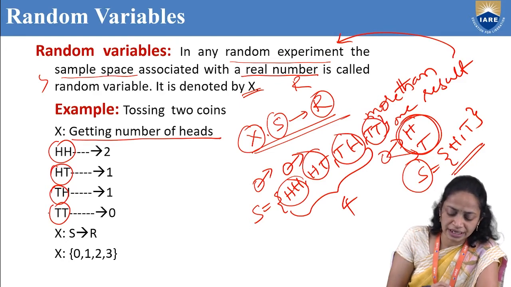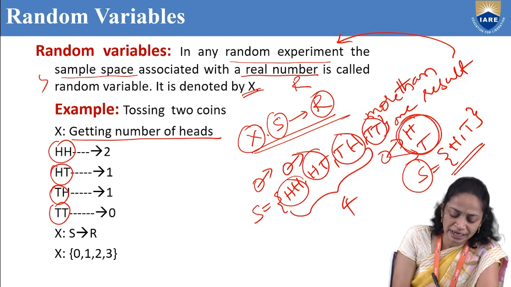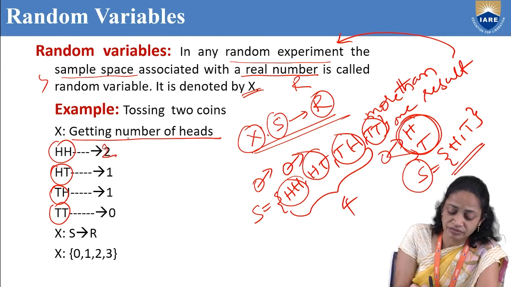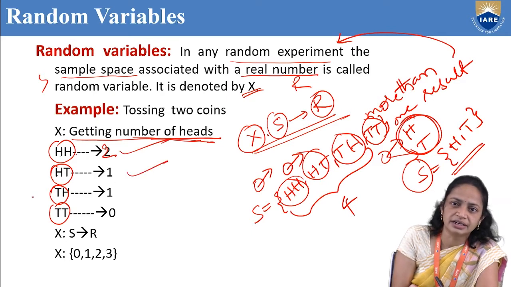In this experiment, how many heads are there? We need only the number of heads. So, in head head we have 2 heads. In head tail we have 1 head. In tail head we have 1 head.